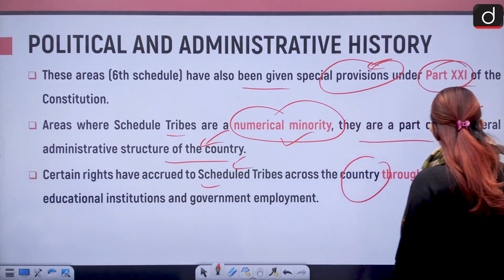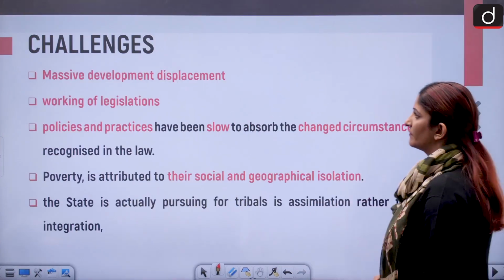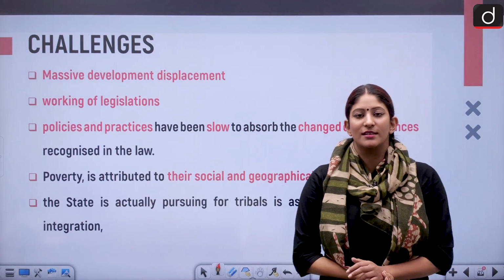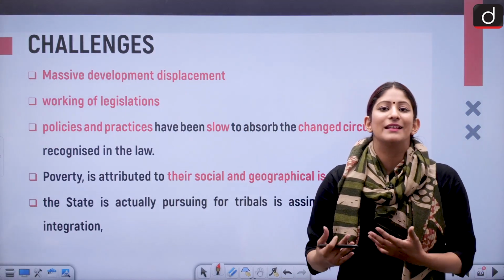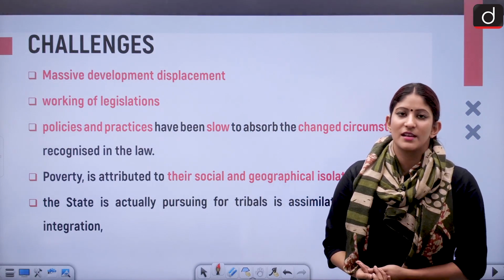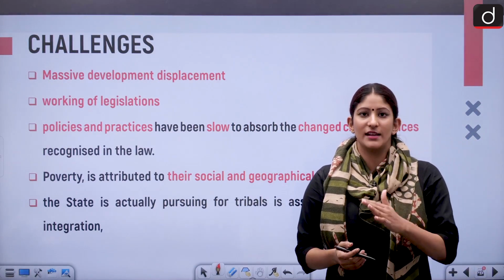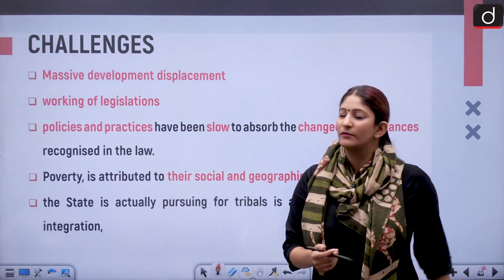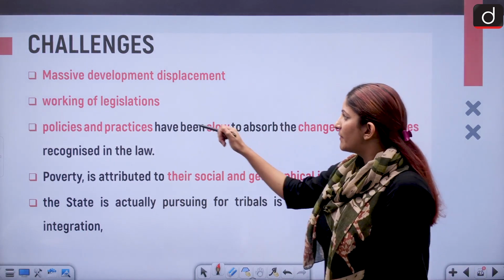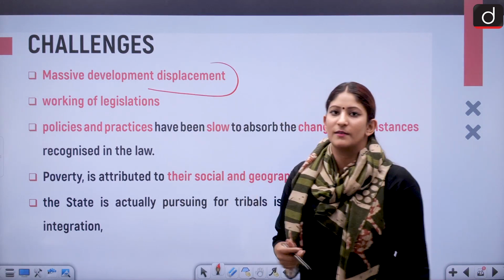So as we understand that integration was done, but there are certain challenges. These challenges are actually with respect to the sheer nature of the tribes and how they are evolving. They have not been able to evolve on a larger scale. First challenge is because of the massive development displacement.